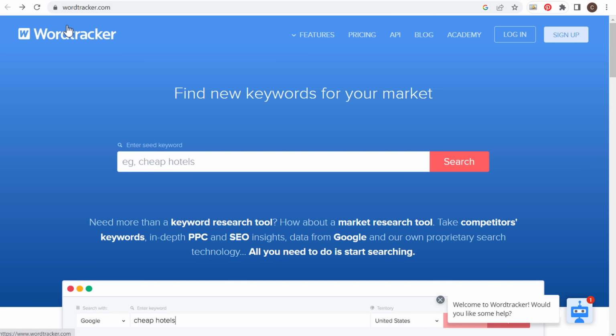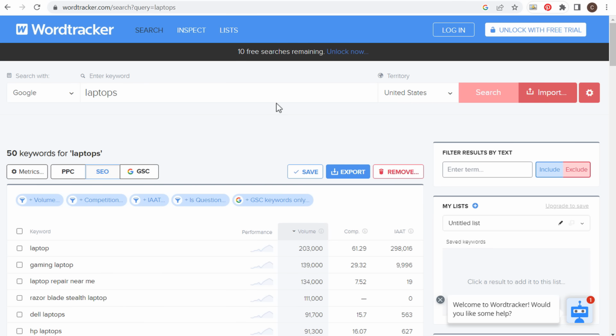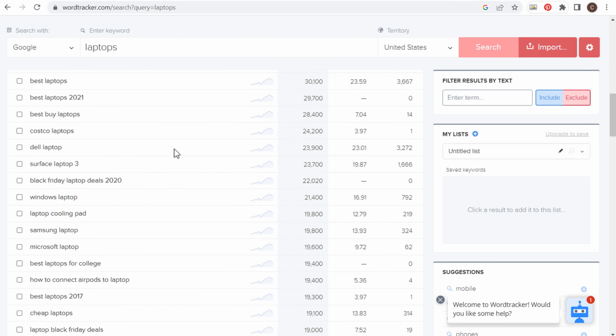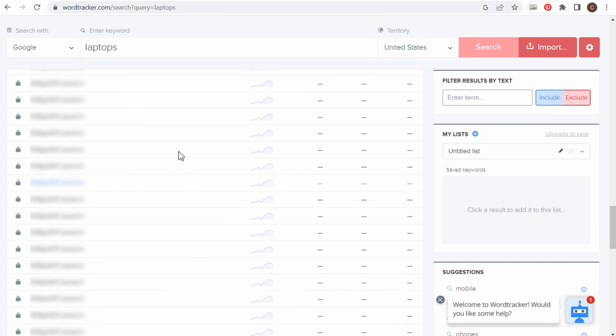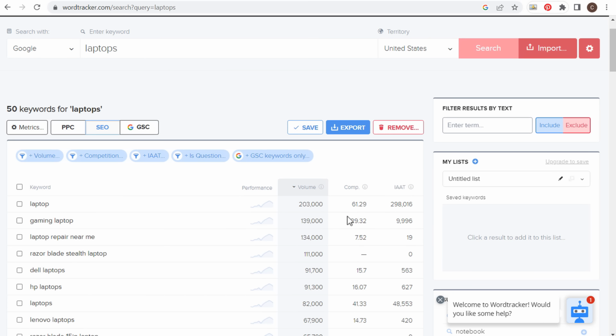Last two tools, wordtracker.com. Now this, again, we're going to enter laptops here. We're going to click on search. They're going to give us a ton of different keyword ideas. You get 12 free searches per day. I already used 2 of my searches, and they do have a premium option with Wordtracker, but again, entering one keyword here, we have all sorts of keywords that they'll give us. Then eventually they'll start blocking them out. But what I do like is the competition and the overall search volume for a lot of these different keywords.